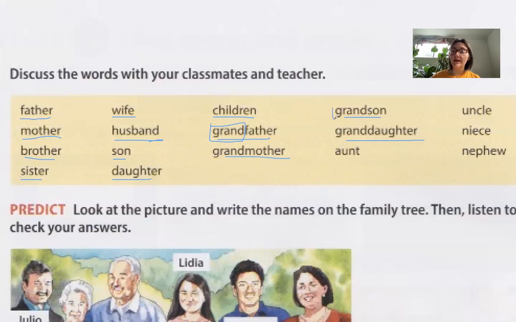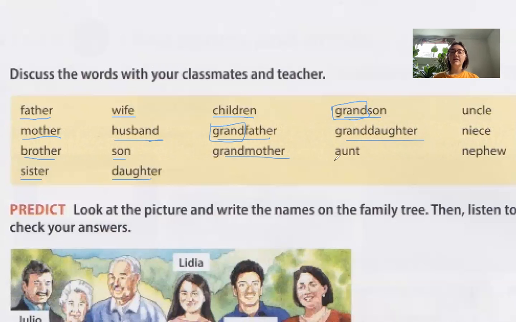You use the word grand again to show that there's a space between you. They're not your son, they're your child's son, grandson. Same with granddaughter: your son's daughter or your daughter's daughter. We say granddaughter instead of having to say my daughter's daughter or my son's daughter, my son's son, my daughter's son. You just say grandson, granddaughter. And then one level above, grandfather, grandmother.